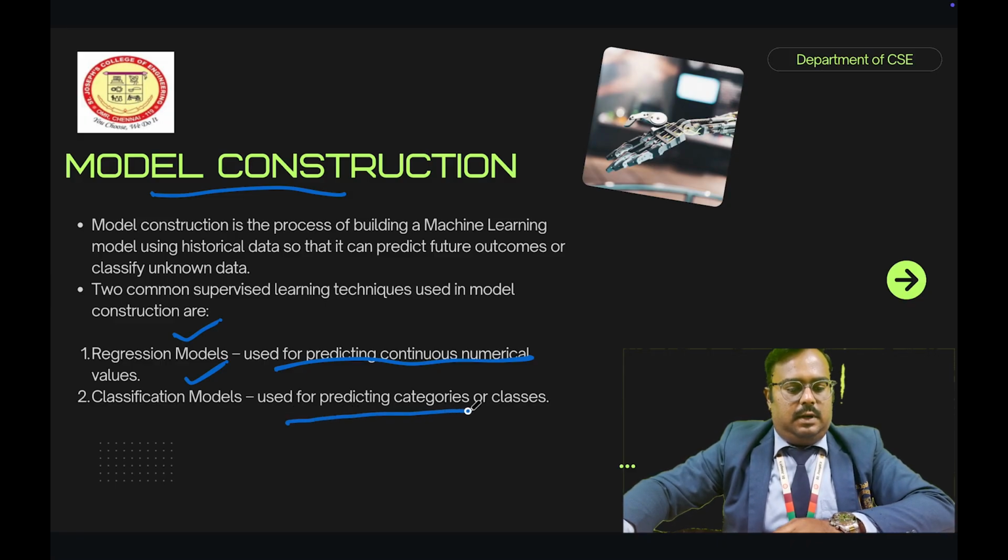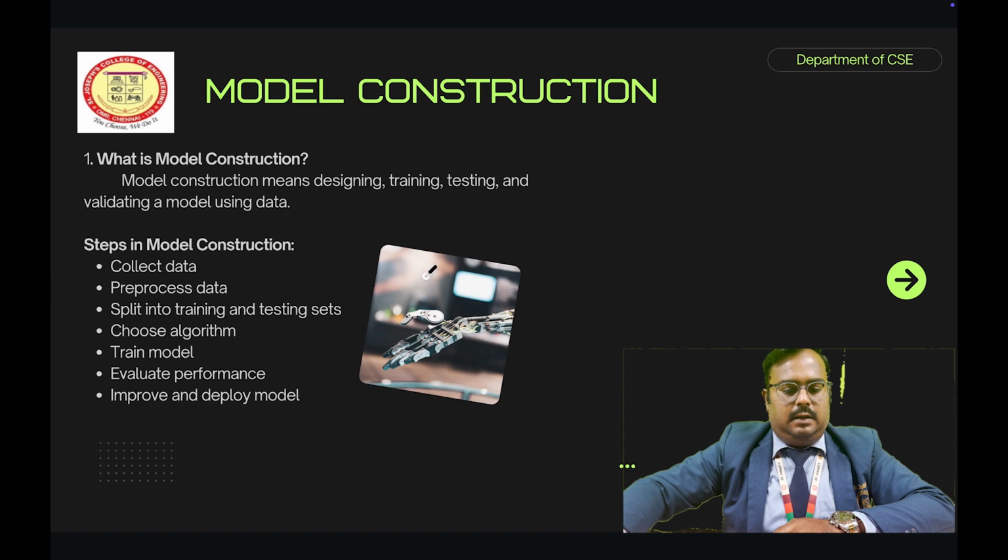So first one, what is model construction? It means designing, training, testing and validating a model using data. What is meant by designing? Designing, you already know, right? First we have to design the model. After that we have to do the training, and after that we have to test the overall model performance, and finally we have to validate the model using data.